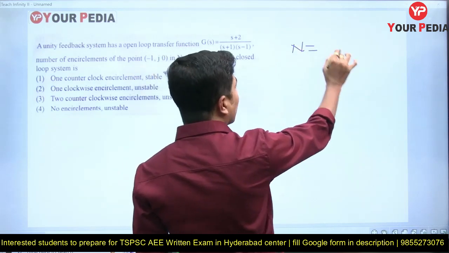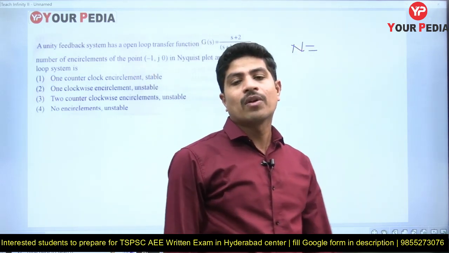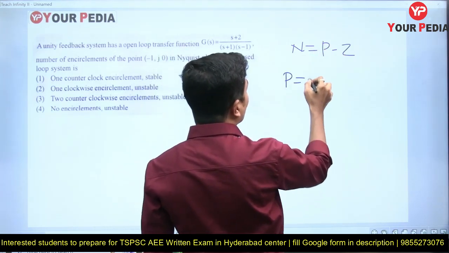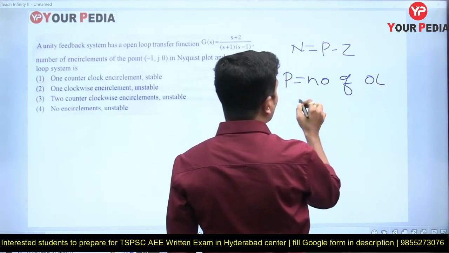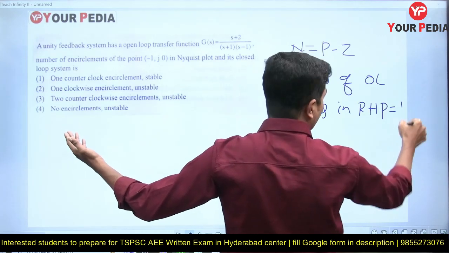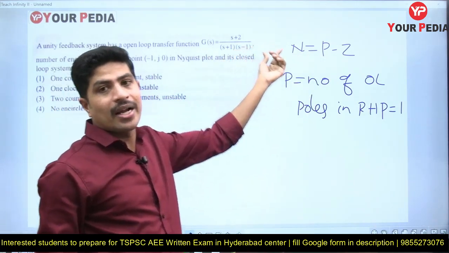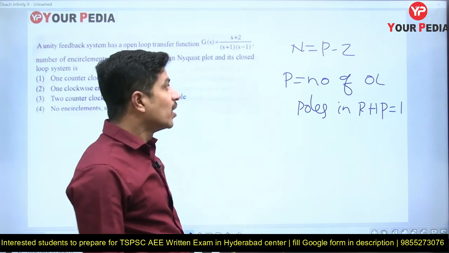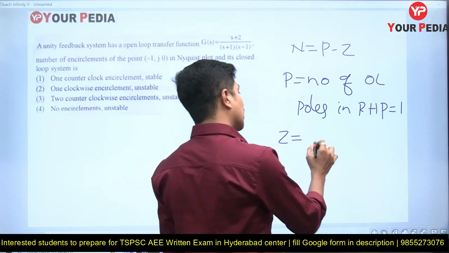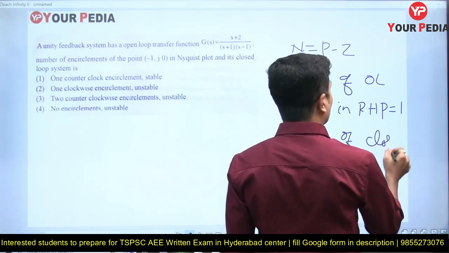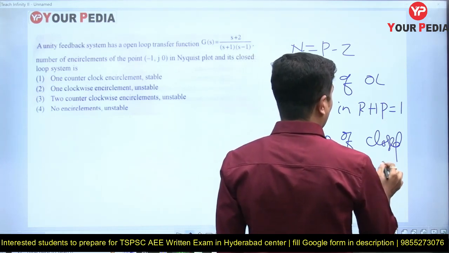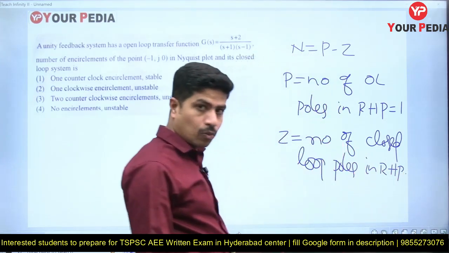We all know that the number of encirclements of the critical point -1, j0 is N, equal to P minus Z, where P is the number of open loop poles in RHP. How much is it from the given question? It is 1, because we have one pole in the right half of the S-plane. Then what is Z? Z is the number of closed loop poles in the right half of the S-plane.